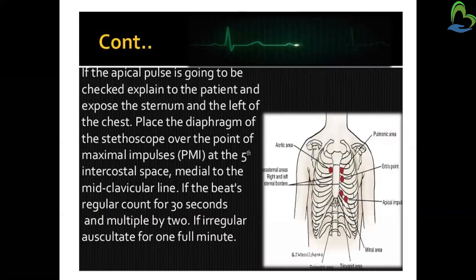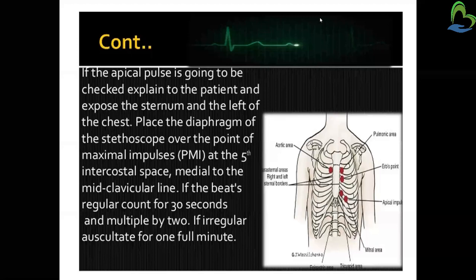Place the diaphragm of the stethoscope over the point of maximal impulse at the fifth intercostal space medial to the mid-clavicular line. If the beats are regular, count for 30 seconds and multiply by 2. If irregular, auscultate for 1 full minute.